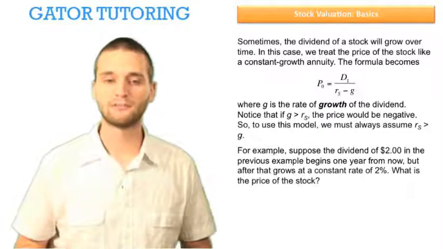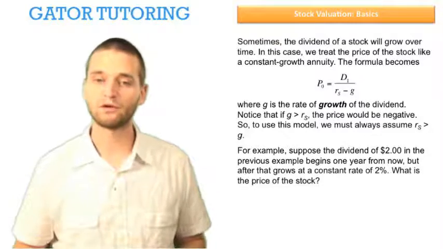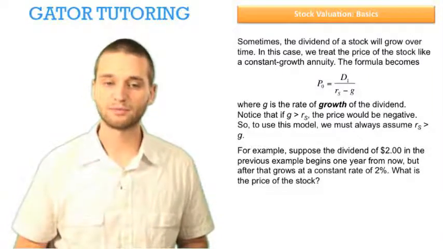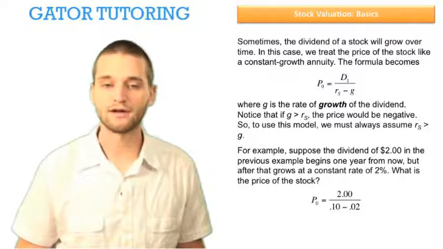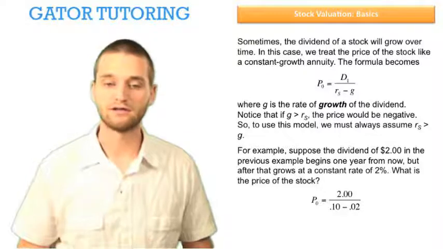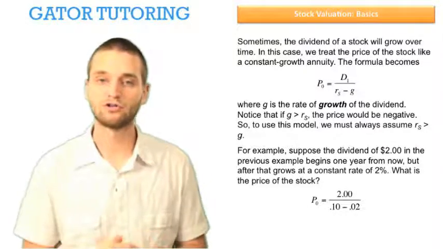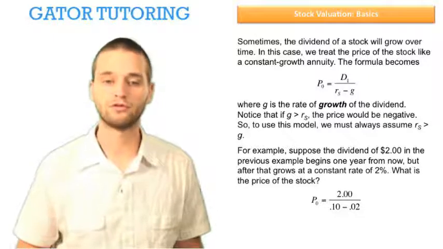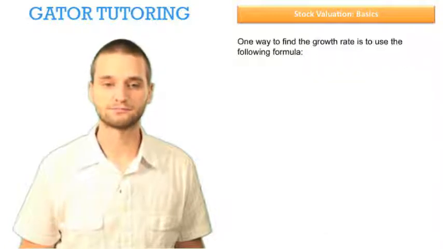So let's look at an example. Suppose the dividend of $2 in the previous example begins 1 year from now, but after that it grows at a constant rate of 2%. What is the price of the stock? Well, we can just use this formula. The dividend in period 1 is $2, the return on equity is 10%, and the growth rate is 2%. So in the denominator, we have 0.10 minus 0.02, and that's going to give us a price today of $25.